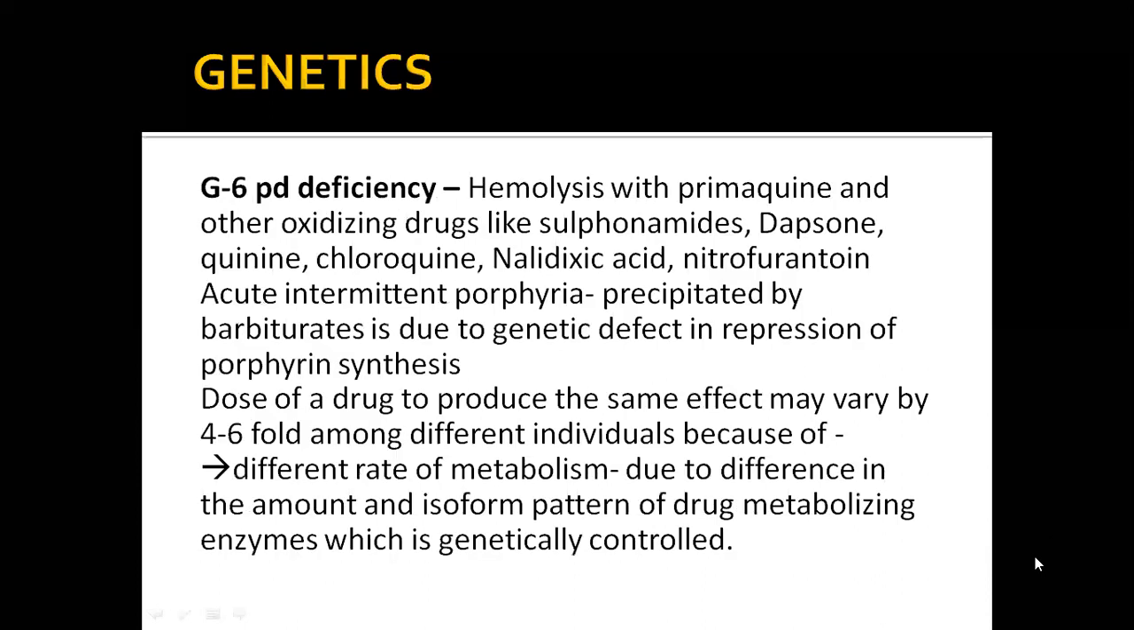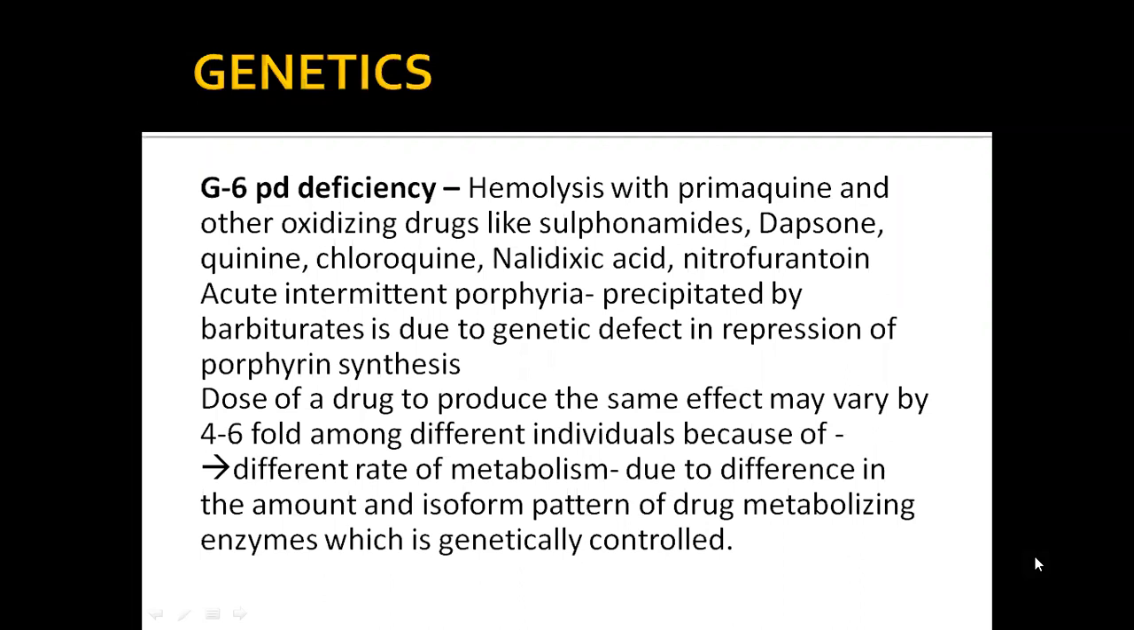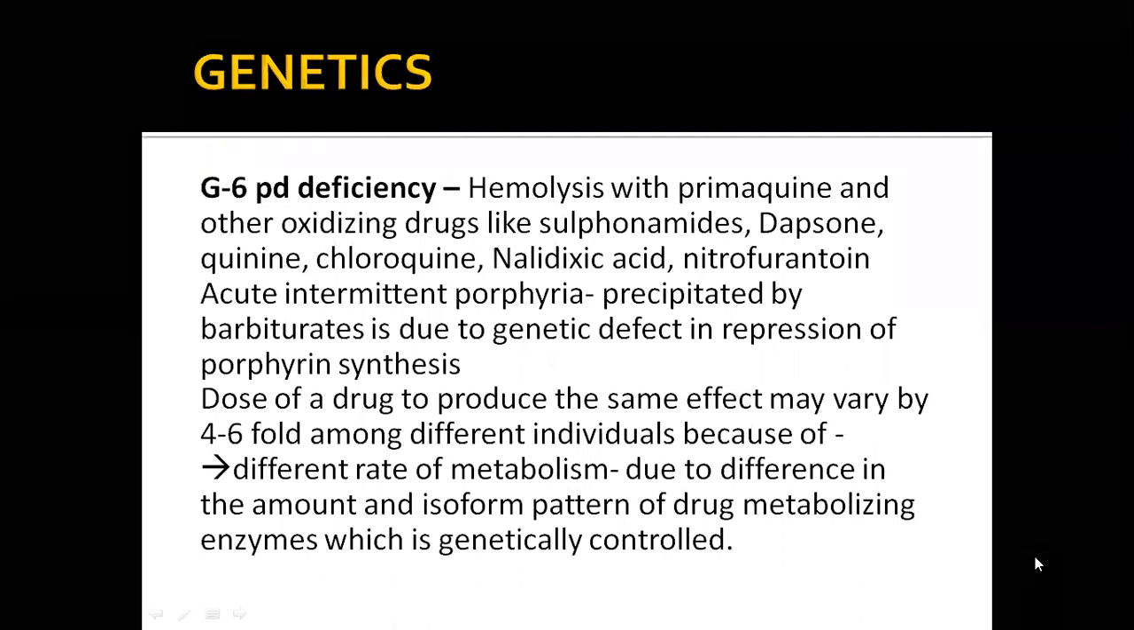So G6PD deficiency. In brief, glucose-6-phosphate dehydrogenase is an enzyme which is involved in various metabolic processes. Here, if the person does not have enough glucose-6-phosphate dehydrogenase, hemolysis will take place. Okay, so primaquine is a drug commonly used in malaria. If the person has this deficiency, it will lead to hemolysis. So that's why we should be careful while using this.